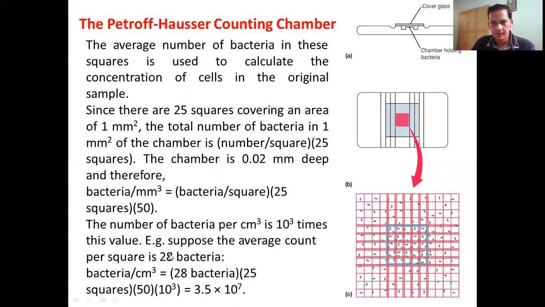Let's say we are counting a bacterial population, and in one square we get 25 bacteria. Now we multiply that by 25, and then by 50, and then by 10 to the power 3. What we get is 25 into 25 into 50, which is about 35,000, or simply 3.5 into 10 to the power 4. With the 10 to the power 3, we get 3.5 into 10 to the power 7. That is the count of bacteria in that particular suspension.